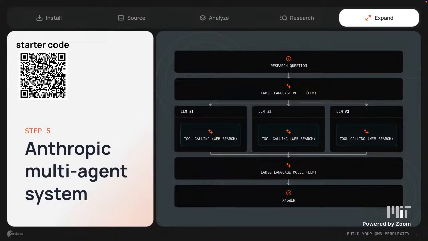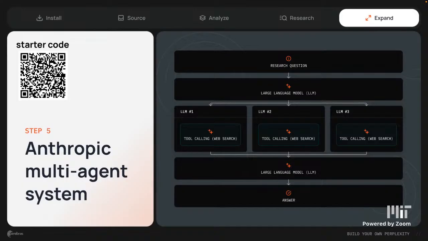For example, Anthropic, the creator of Claude, has one way that they control their deep research. After the research question is initially generated, instead of just getting RAG and putting it through an LLM, they split it into multiple different sub-agents, which are all reporting to that main LLM. So the main LLM will say, okay, AI and climate change. First thing, we're going to give LLM number 1 the task: understand how AI is affecting climate change for, let's say, recycling, right?